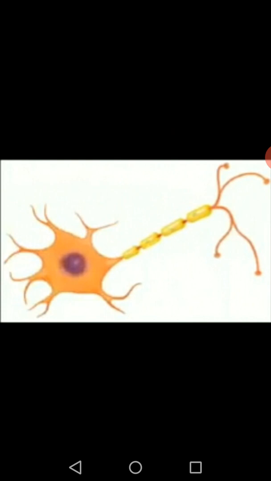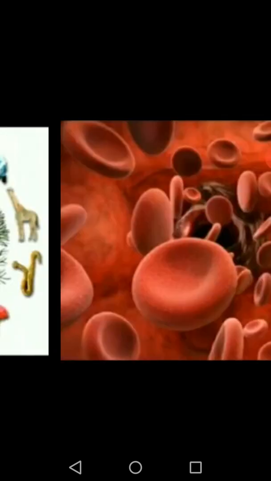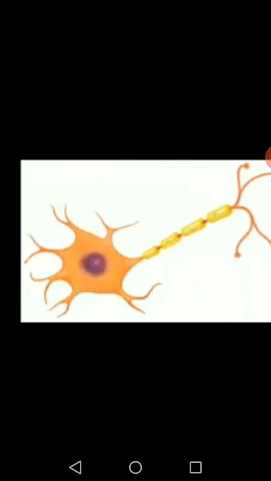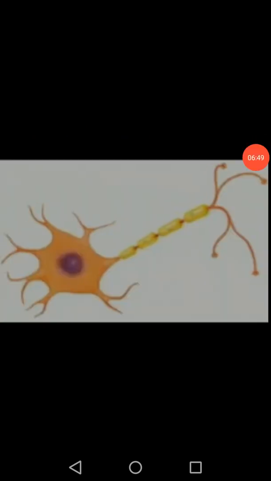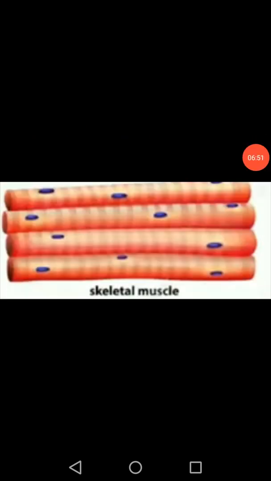Then we have muscle cells over here. Yeah, we were talking about muscle cells. They are going to form muscle tissue. Each and every tissue is going to perform a specific function. For example, we can take muscle tissue, which helps in movement, and nerve tissue, which regulates our body, isn't it, children?